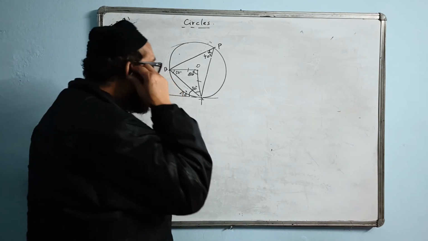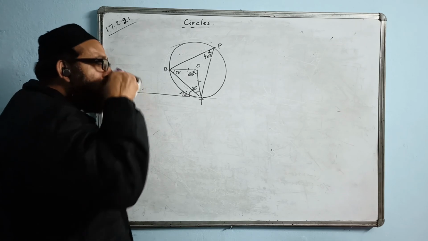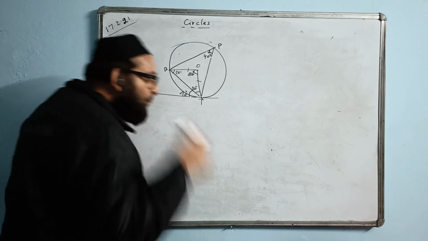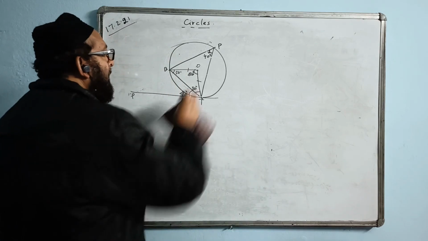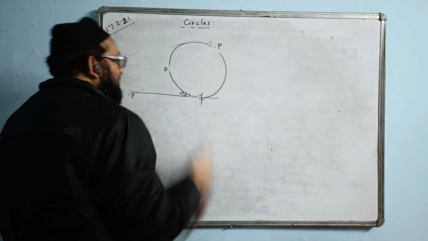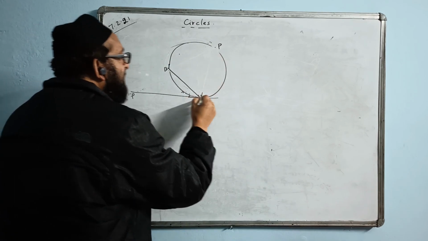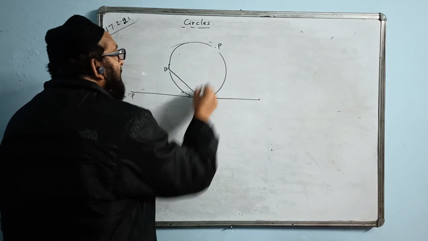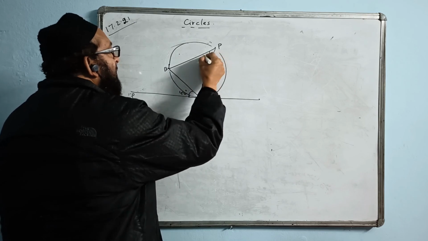When we use this property of the circle, we write that angles in the alternate segment are equal. Similarly, suppose this is a tangent and I extend this side. This is 40, this will also be 40.